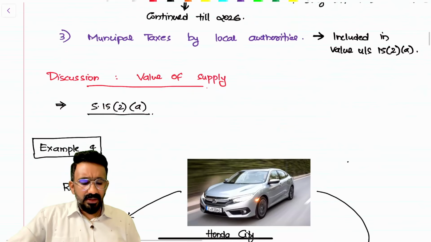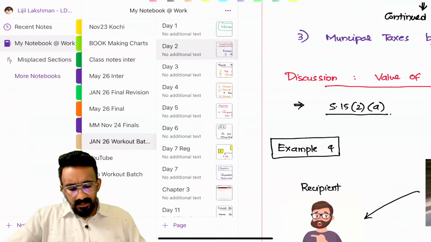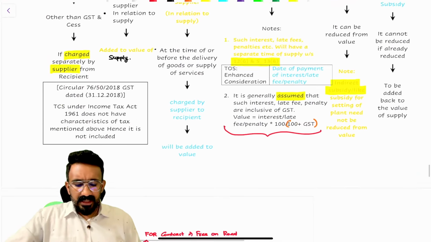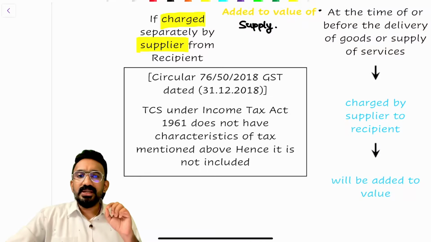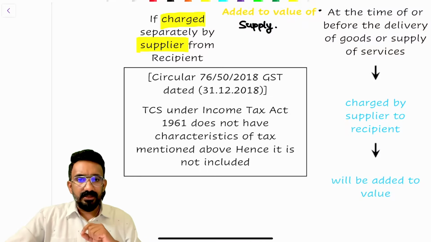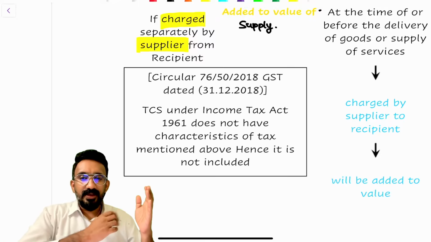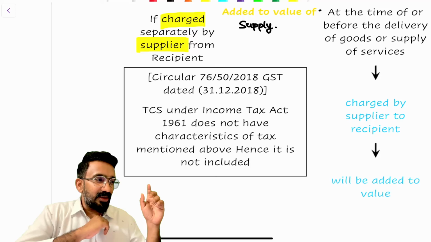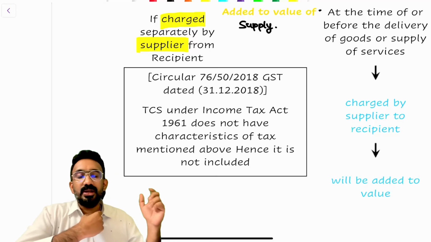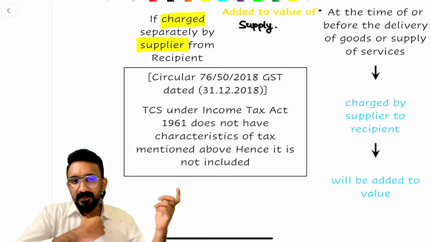Sometimes they ask questions on municipal taxes also. Now, if you go back and analyze this, you will understand that there is one circular clarification that can be tested in your exam that is available here. It talks about TCS under Income Tax Act 1961, and it says that even this can be beautifully tested in the optional, I mean, the case study paper, right?